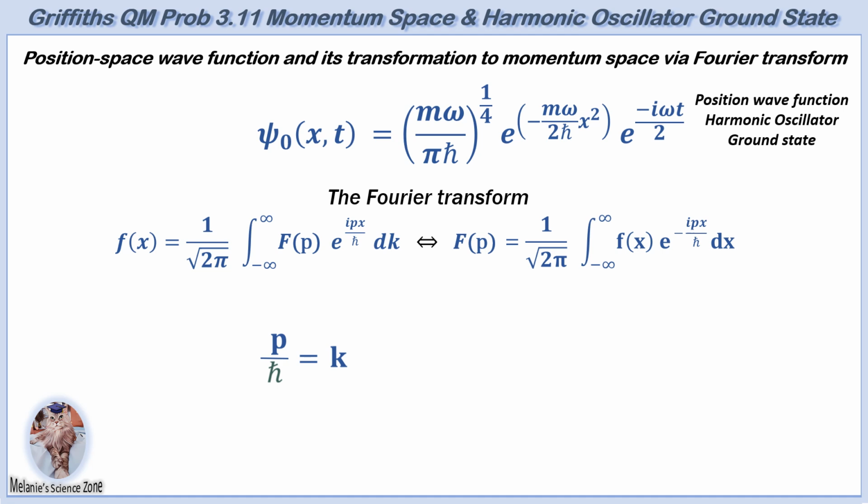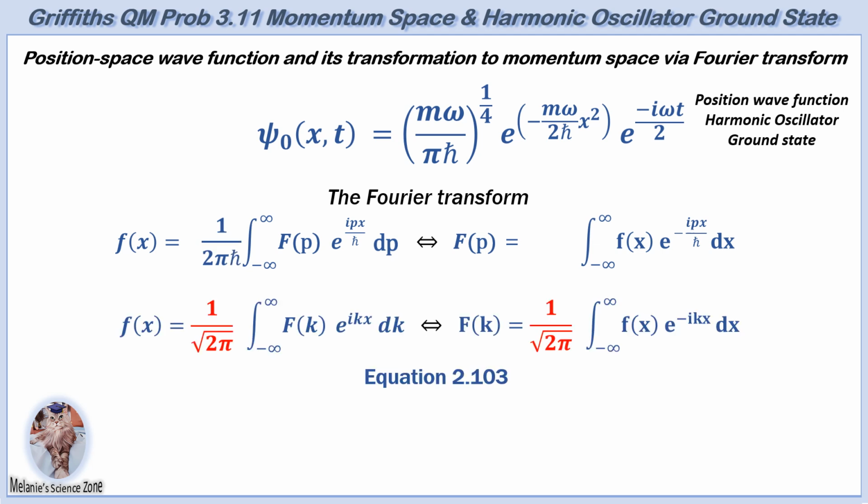Next, the derivative of both sides is taken, yielding dk equals dp over h bar. This is then substituted for the dk in the inverse Fourier transform. Now, since the equation is scaled by 1 over h bar, this constant can be factored out of the integral and included in the normalization constant. However, remember that equation 2.103 used 1 over the square root of 2 pi as the normalization constant.